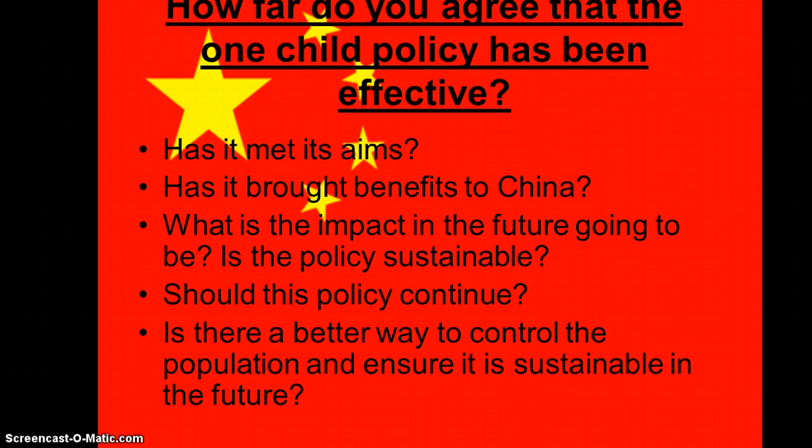Okay, so you need to think about how far you agree with the one-child policy. Has it been effective? Has it met its aims? Has it brought benefits to China? What is the impact in the future going to be? Is the policy sustainable? Should China continue this policy? Is there a better way to control the population and ensure that it is sustainable in the future?